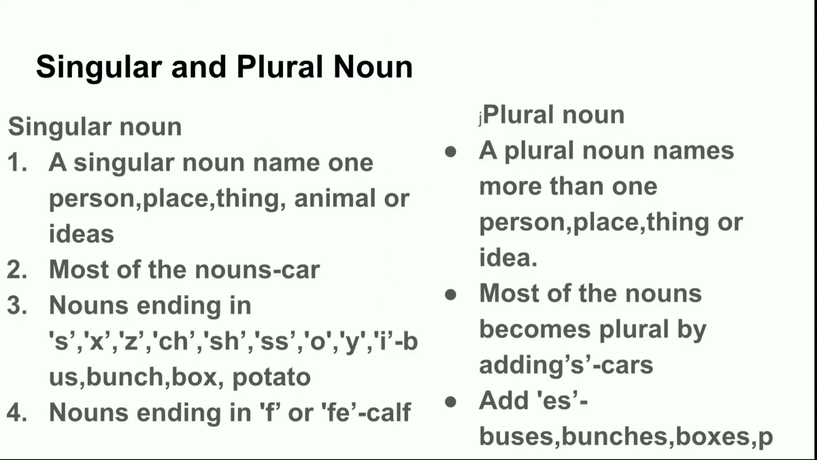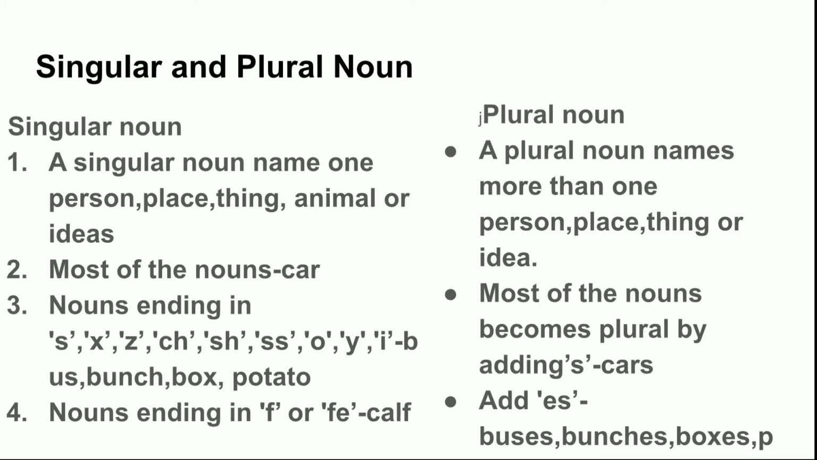Now I move towards the next type of noun, that is singular and plural noun. A singular noun names one person, place, thing, animal, or idea, whereas a plural noun names more than one person, place, thing, or idea. Most of the nouns, like for example car, become plural by adding s, for example cars.